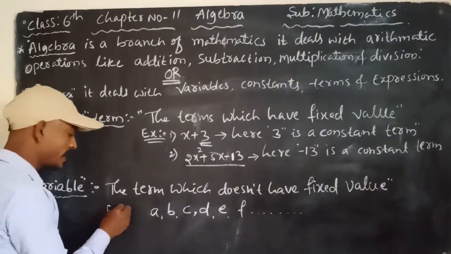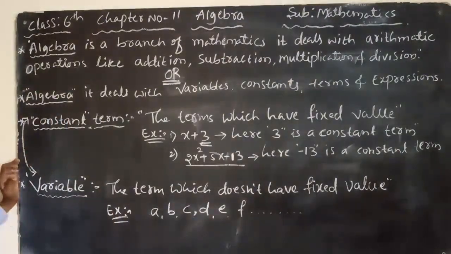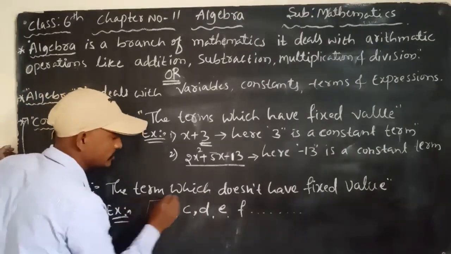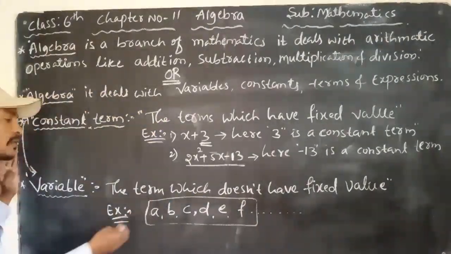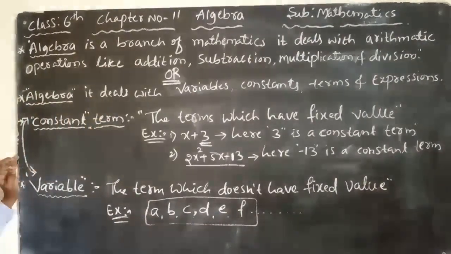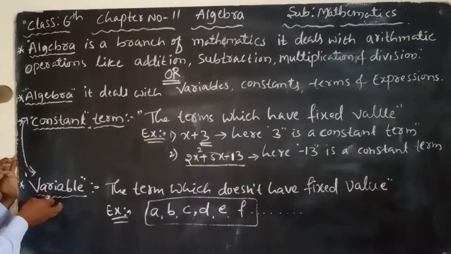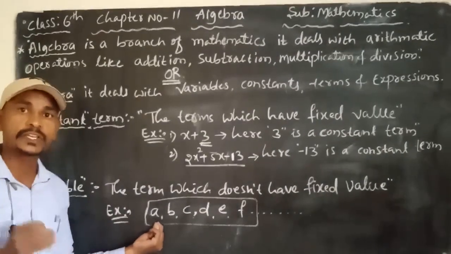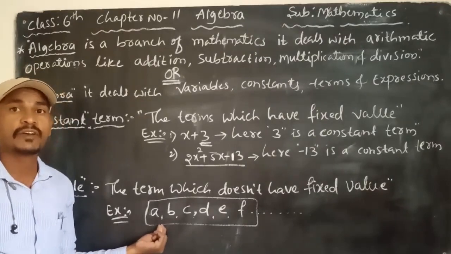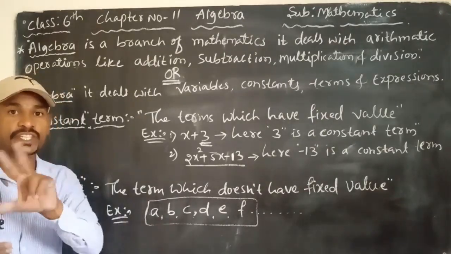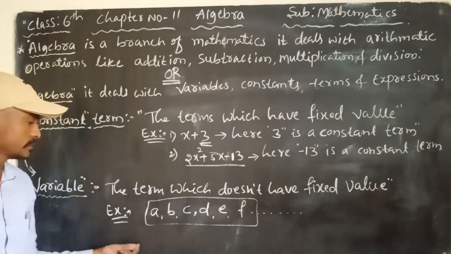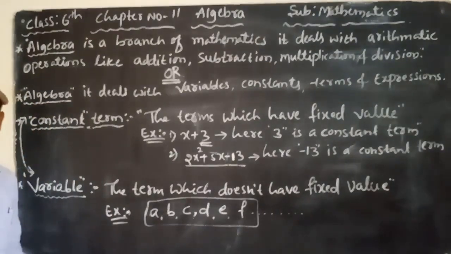In the English alphabet there are 26 letters. In algebra we use only small letters. All 26 letters are used to define a variable. Understand? Variables are terms which don't have any fixed value. They change by situation, depending upon the problem. So these are some basic concepts.